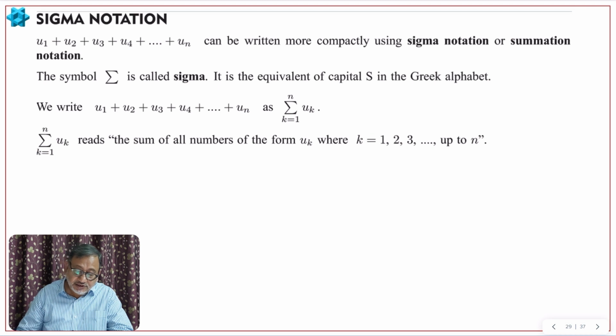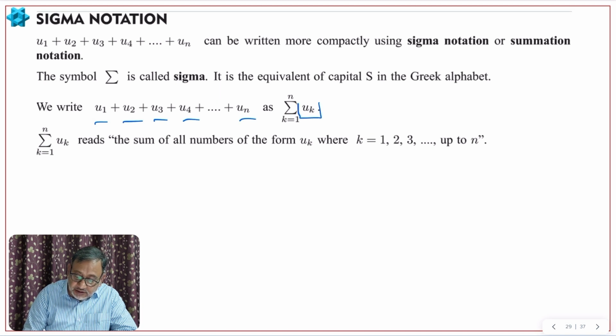Now look here, a series can be represented by sigma notation. This sigma notation is used for plus plus plus plus. If there is minus, of course you can write minus minus minus, but it will be assigned a negative value for the term, so that automatically the terms will become minus. So when you have u1, u2, u3, u4, u5 and so on, up to un, it can be represented in general by the sum of uk, where k is from 1 to n.